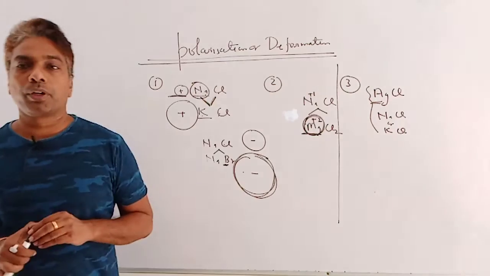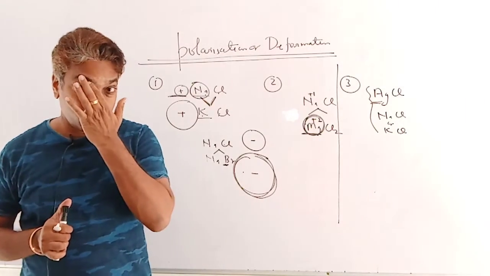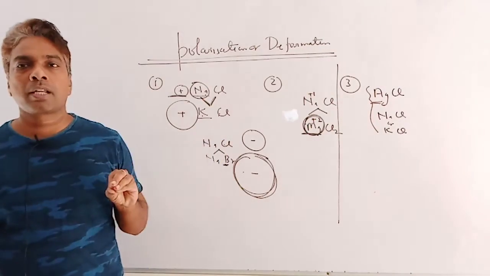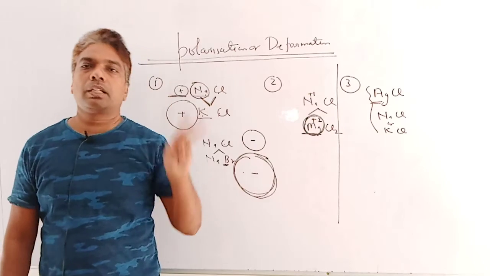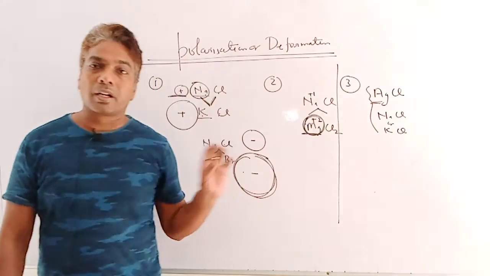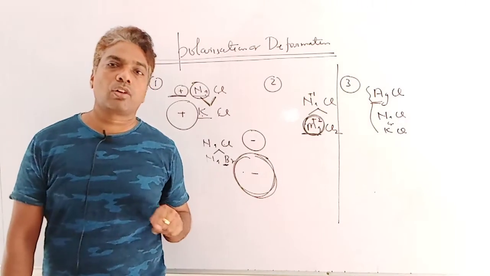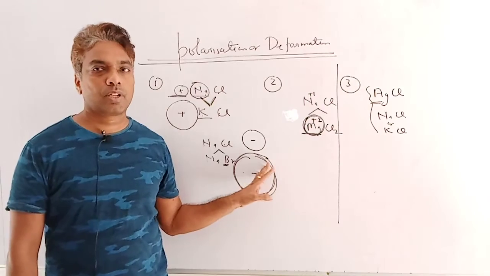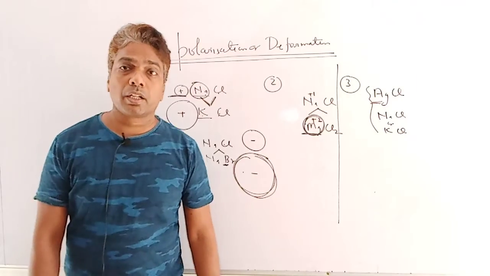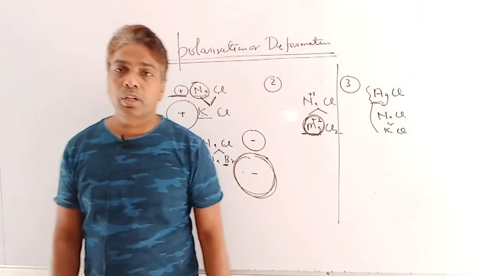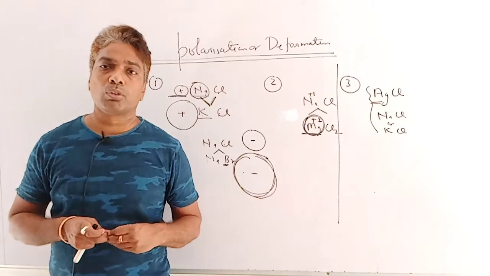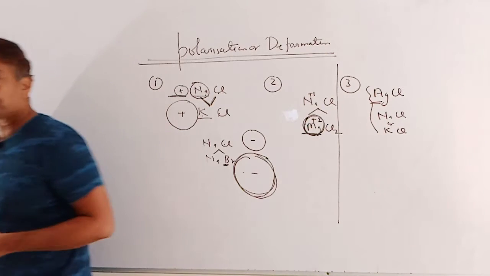So here are the 3 points to determine or compare the polarization of anions. The first point is, the smaller the size of the cation or the bigger the size of the anion, the greater the polarization of the anion. The second point is, the greater the charge of the cation or anion, the greater the polarization of the anion. And the third point is, a cation having more than 8 electrons in the outermost shell has greater polarizing power than a cation which has less than 8 electrons in the outermost shell. Clear?